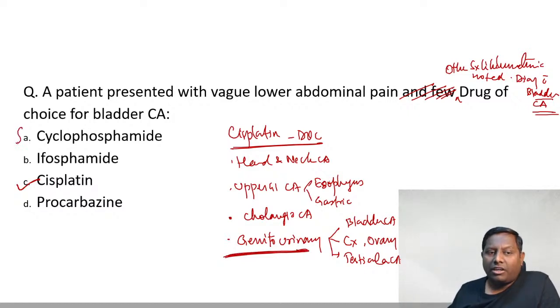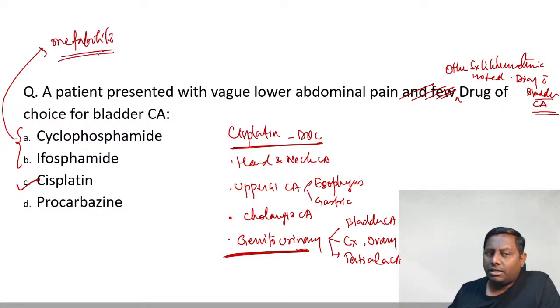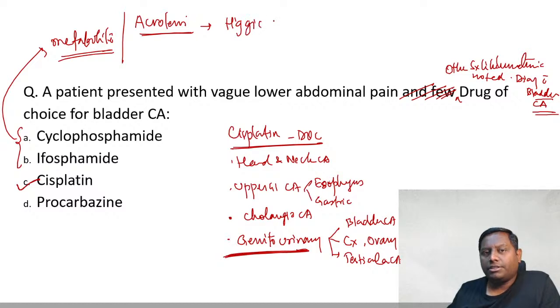Now about cyclophosphamide and ifosfamide, you should know that these are drugs used in multiple cancers. We can use them in Hodgkin lymphoma, non-Hodgkin's lymphoma, plus they are also used in multiple other cancers, like ovarian cancer. One of their metabolites is known as acrolein, and this acrolein is actually toxic to the bladder. Acrolein causes a side effect known as hemorrhagic cystitis.